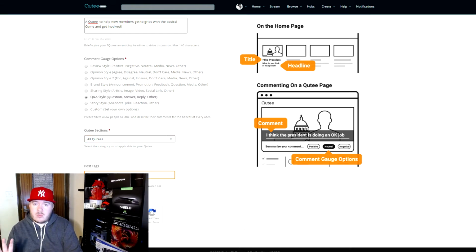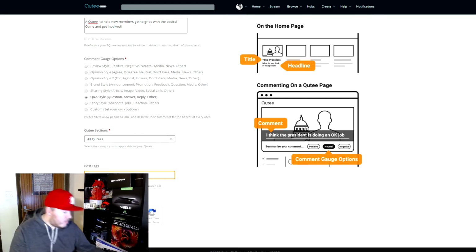Post tags. Now it's a bit like when you're creating a YouTube video where you put your little tags at the bottom to draw people to it. When people do a search on Qutee, it'll bring your Qutee up because it's triggered the tag. So in the bottom I will put Qutee, new user, beginners guide, and I think that will pretty much cover it for now.